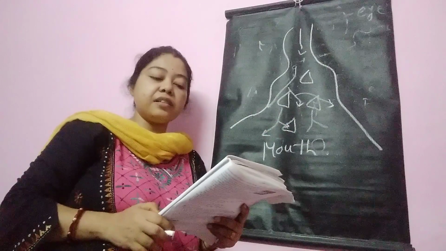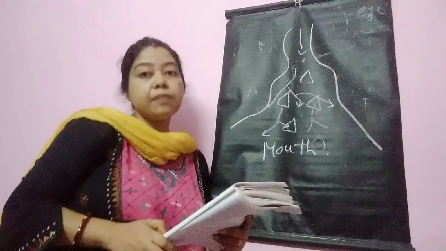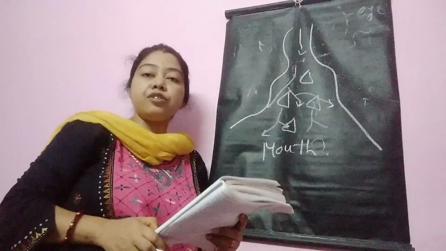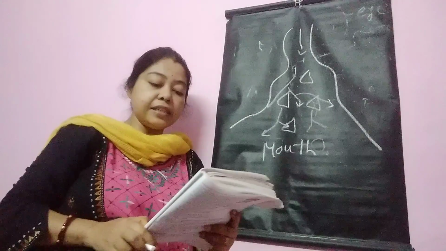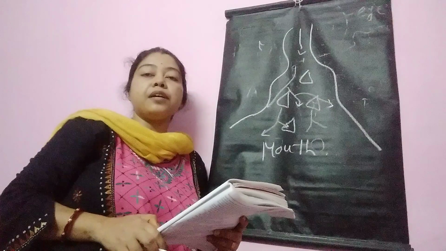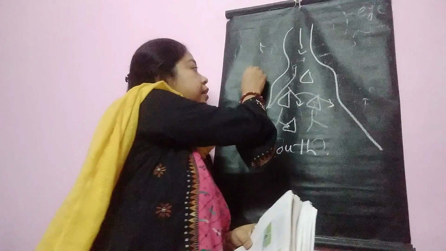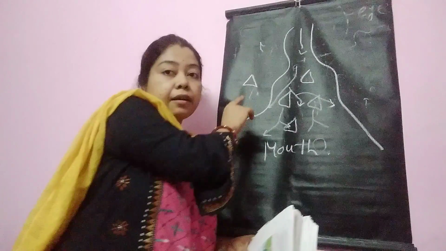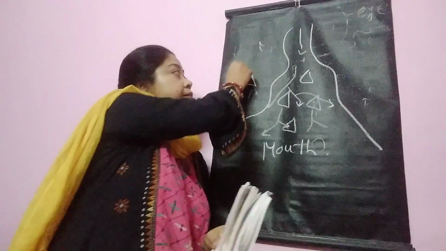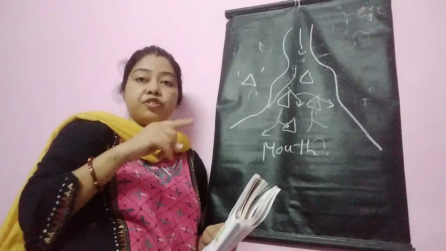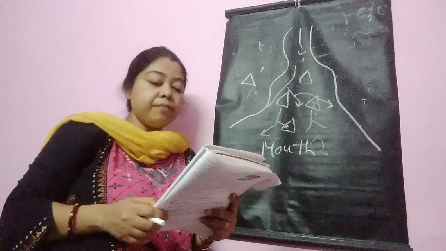These channels are known as distributaries, and the triangular shaped feature formed at the mouth of the river is known as delta. The name comes from the Greek letter delta, the fourth letter of the Greek alphabet, and as it has this shape, it is known as delta.